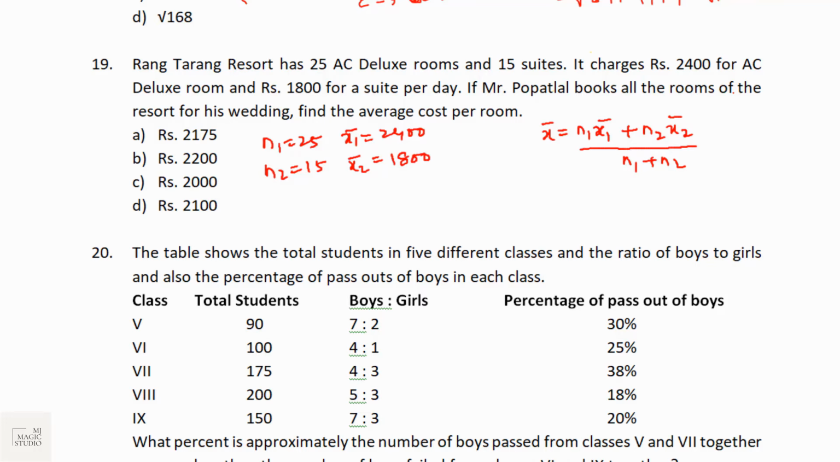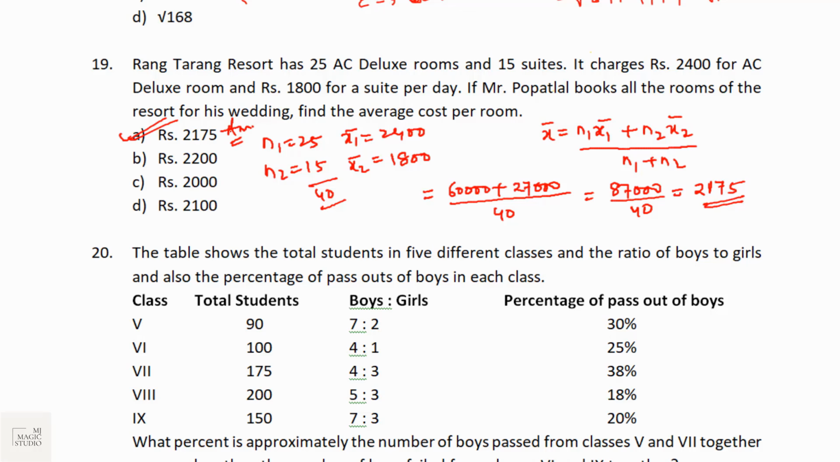Mr. Popatlal books all the rooms of the resort for his wedding. Find the average cost per room. So it is simply 25 into 2400, that would be 60,000, plus 15 into 1800, that is 27,000, divided by n1 plus n2, that is 40. So average cost per room would be 87,000 divided by 40, that will come to 2175. So the weighted average in this case is 2175. 50 seconds time is given. You need to be fast with the calculations.